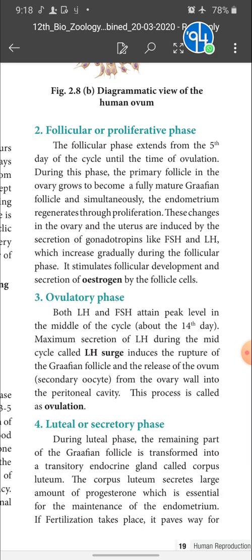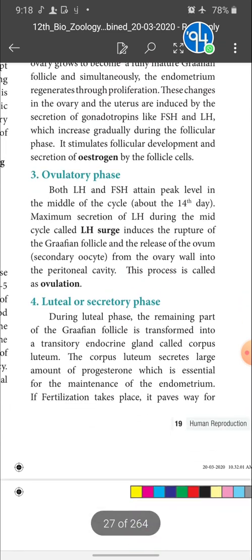Okay, coming to the text: both LH and FSH attain peak level in the middle of the cycle. The maximum secretion of LH during the mid cycle is called the LH surge. It induces the rupture of the Graafian follicle and release of the ovum, that is the secondary oocyte, from the ovary wall into the peritoneal cavity. This process is called ovulation.